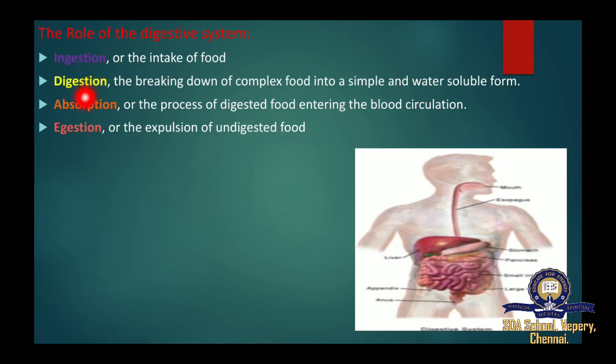Second one, digestion or the breaking down of complex food, for example carbohydrate, into a simple and water soluble form. Third one, absorption or the process of digested food entering the blood circulation. Last one, egestion or the expulsion of undigested and unwanted food material.